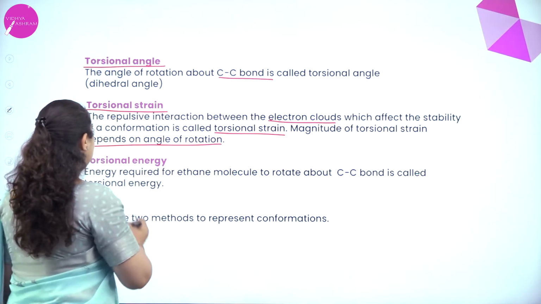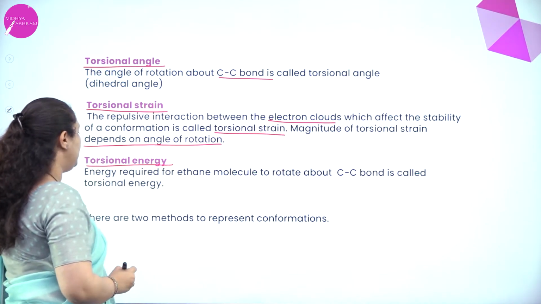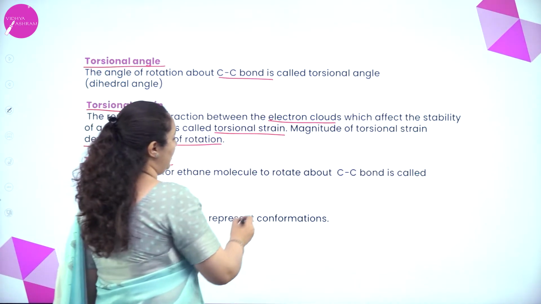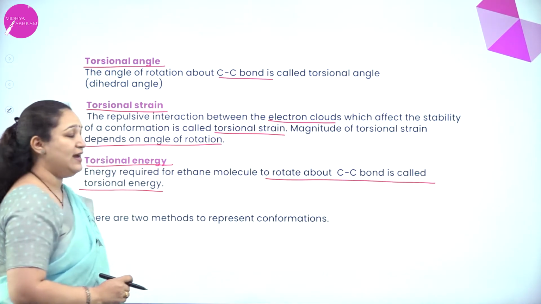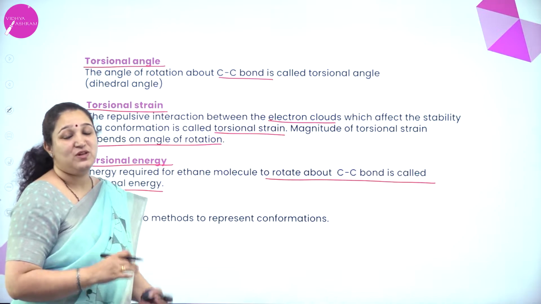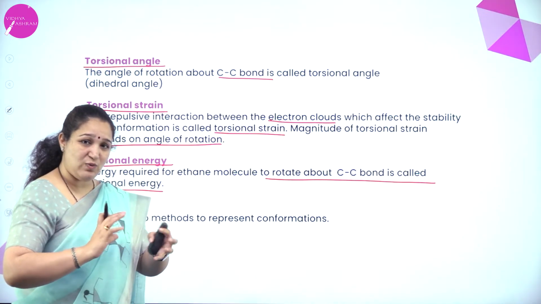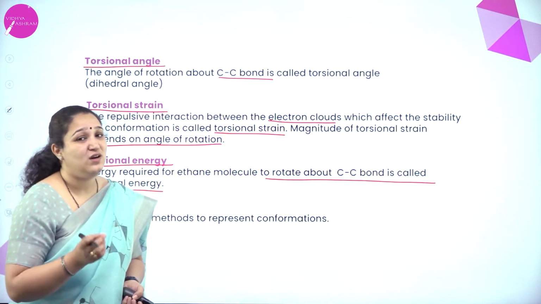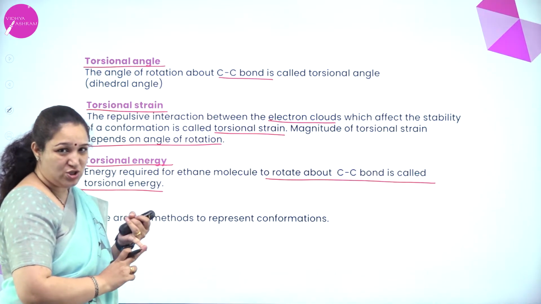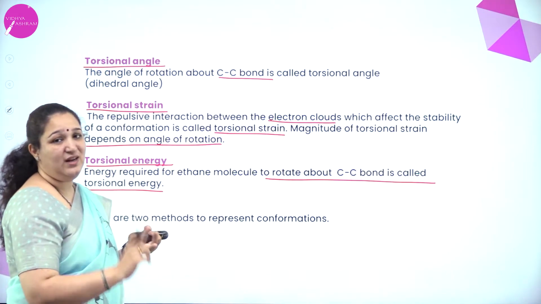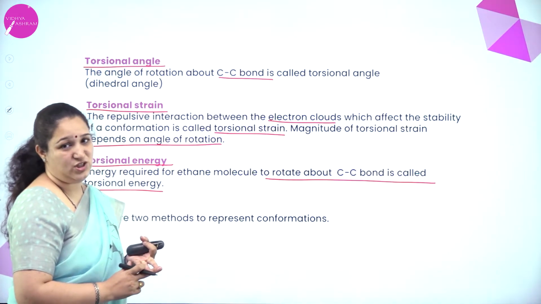Next is torsional energy. The energy required for an ethane molecule to rotate about the carbon-carbon bond is called torsional energy. So the amount of energy which is required for rotating, we call it torsional energy. So you need to know all of this: torsional angle, torsional strain and torsional energy.